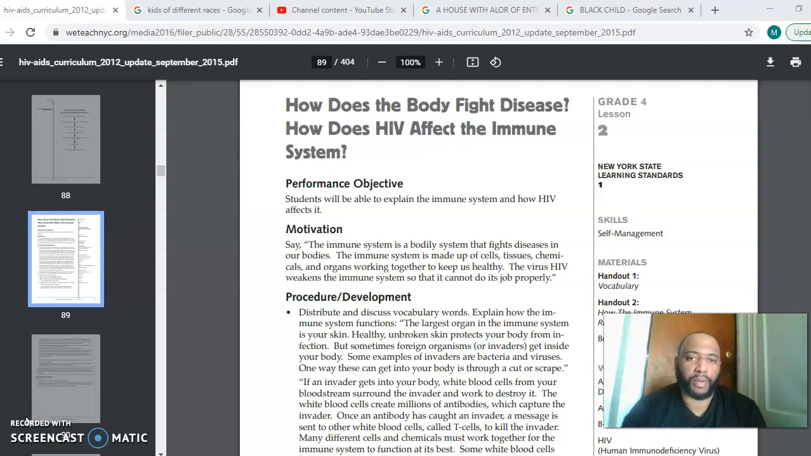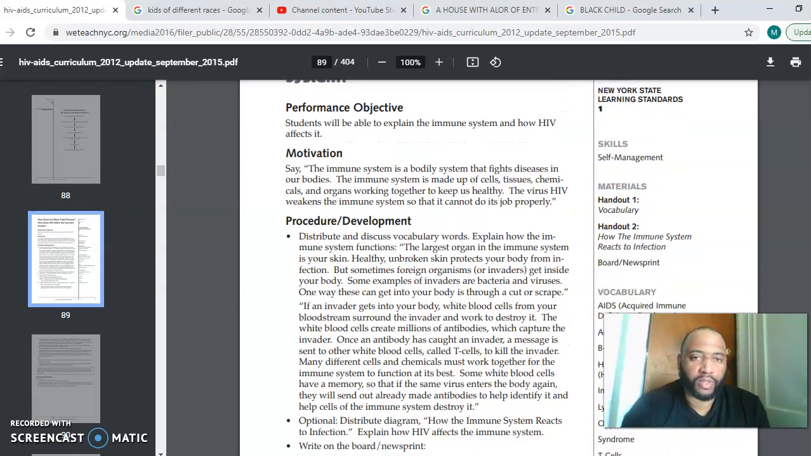The immune system is a bodily system that fights diseases in our bodies. The immune system is made up of cells, tissues, chemicals, and organs working together to keep us healthy. The virus HIV weakens the immune system so that it cannot do its job properly. A little bit on how the immune system functions.